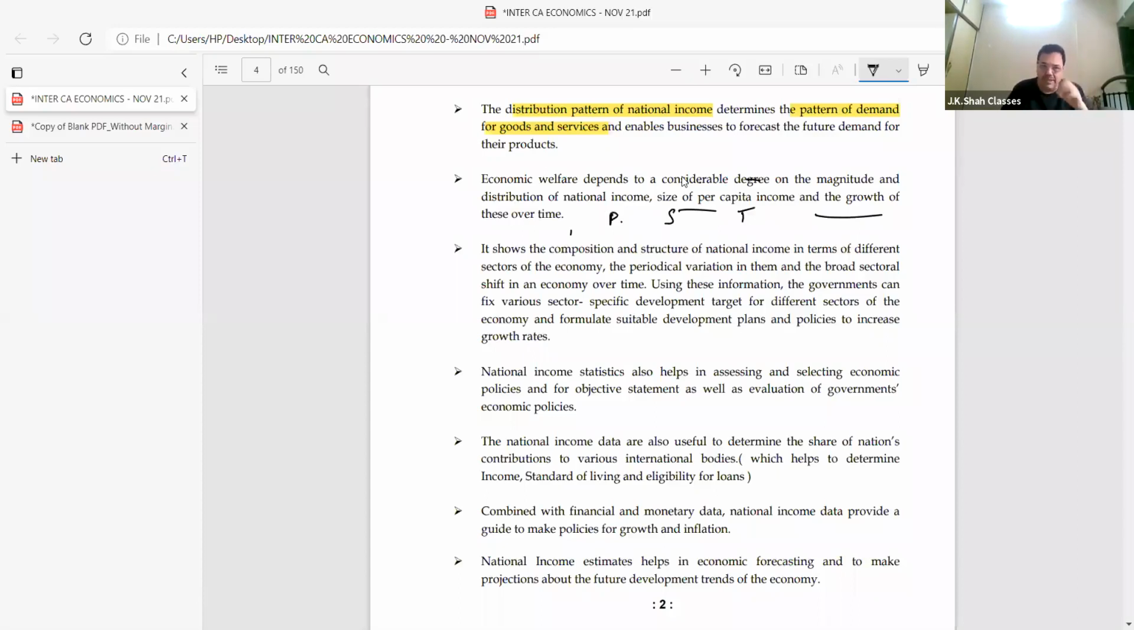But there was a time, students, when the primary sector would contribute approximately 60% of our national income, 20% secondary sector, 20% tertiary sector. Today, you know what is happening? Today the tertiary sector's share has become almost 60%. The primary sector has become 35, maybe 40. And the secondary sector is as it is, 20. Think.